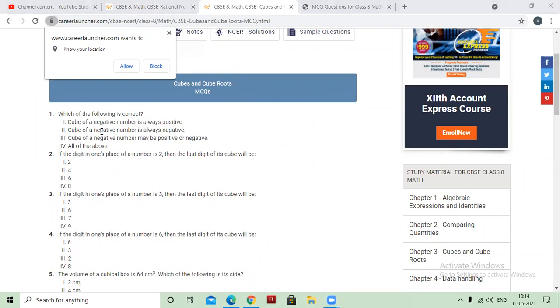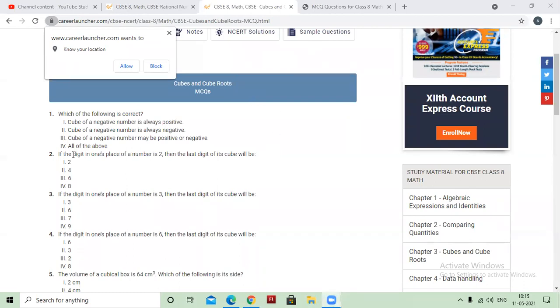First MCQ: which of the following is correct? Cube of a negative number is always positive. Cube of a negative number is always negative. Cube of a negative number may be positive or negative. All of the above. Yes, Akul. Ma'am, cube of a negative number is always negative. Yes, the second part is correct. Cube of a negative number is always negative.